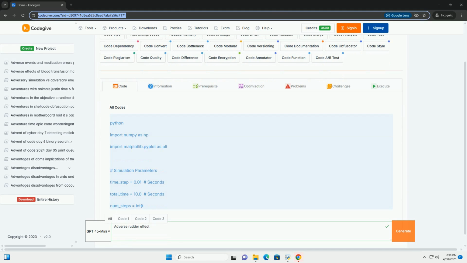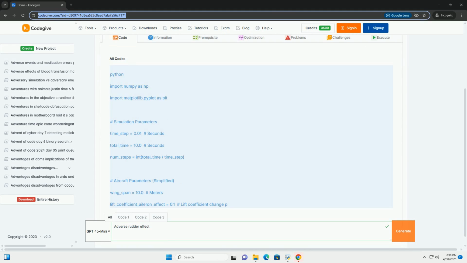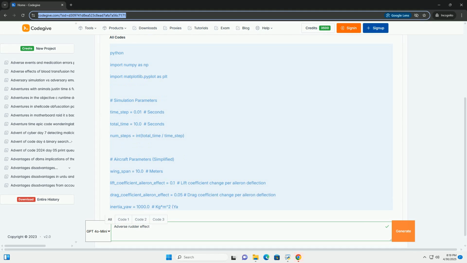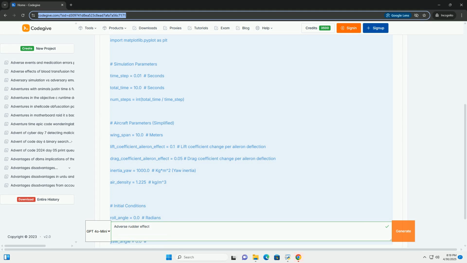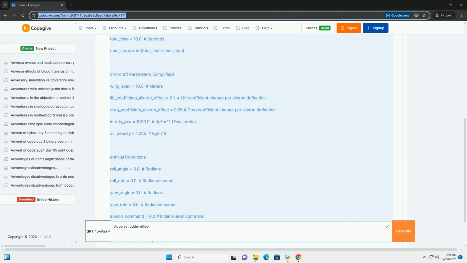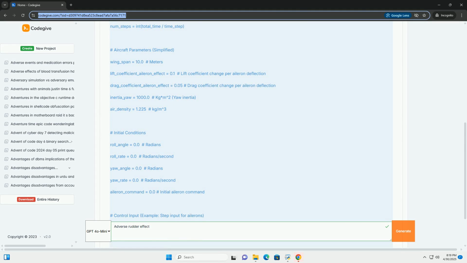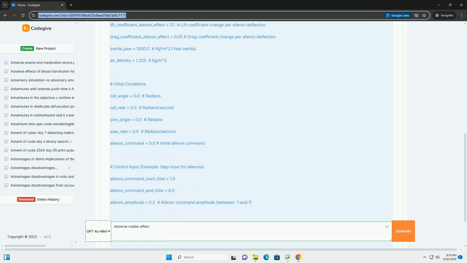OK, let's dive into the fascinating, and often misunderstood, world of adverse yaw, often referred to as the adverse rudder effect. This tutorial will break down the phenomenon, explain its causes, its consequences, and provide a basic simulation example in Python. Understanding adverse yaw, a deep dive.